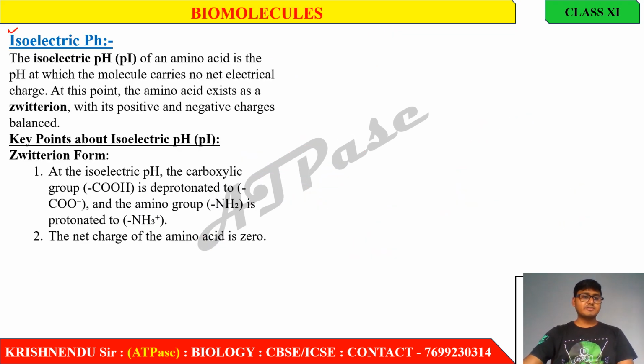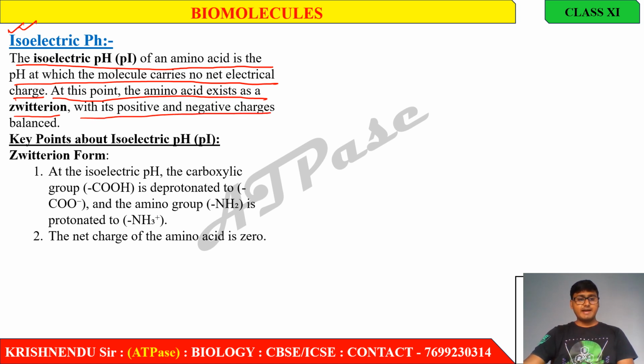Now here, look: isoelectric pH. The isoelectric pH, or pI, of an amino acid is the pH at which the molecule carries no net electrical charge. That means at this pH the charge of the amino acid is 0. Okay, no net electrical charge. At this point the amino acid exists as a zwitterion, with its positive and negative charges balanced. The key points about isoelectric pH are: